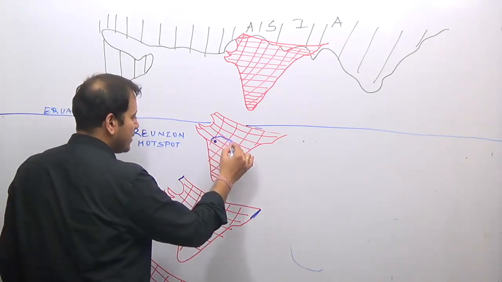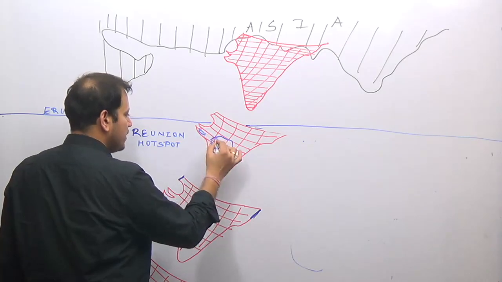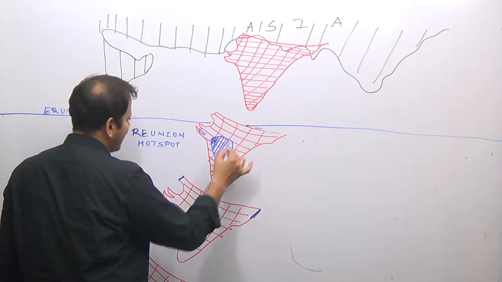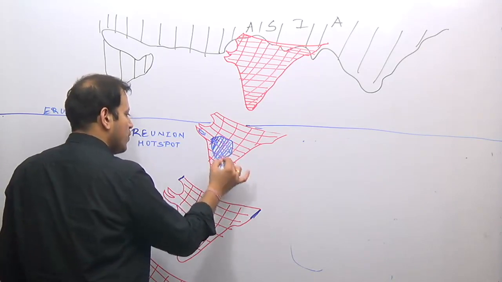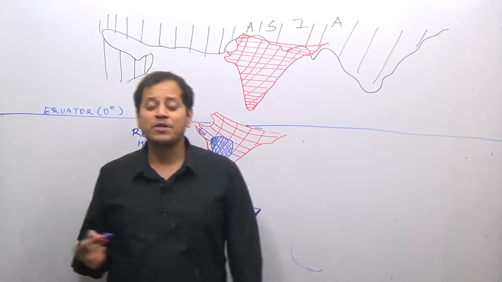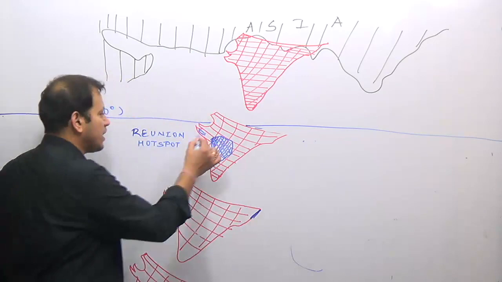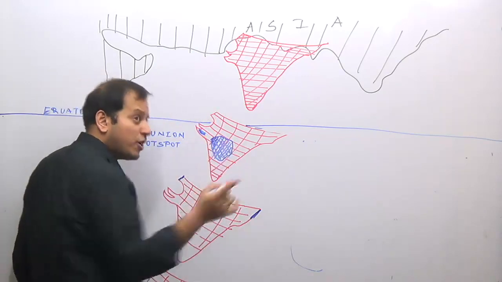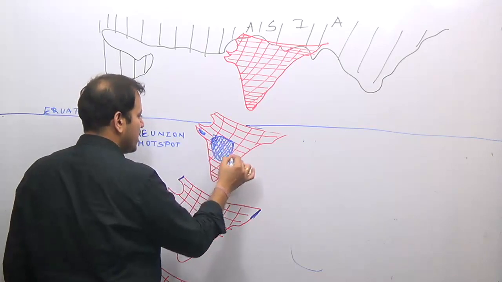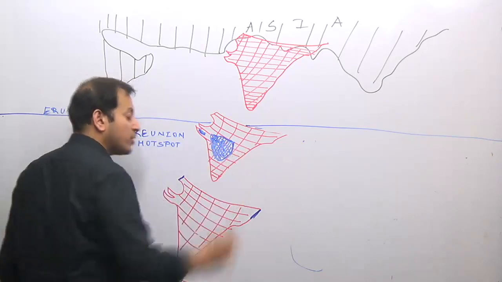So here there was a volcanic eruption resulting in the formation of a volcano or lava, what we famously now call the Deccan lava plateau region, which is present in the states of Madhya Pradesh, to some extent in Gujarat, to some extent in Karnataka, but the major part of the Deccan lava plateau lies in the state of Maharashtra. This is what is today known as black cotton soil.